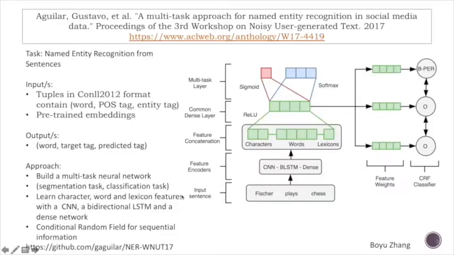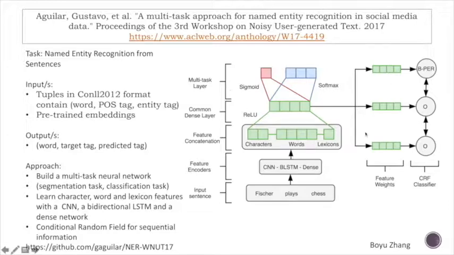Hello. The task of this project is to recognize named entities from sentences with a multitask neural network. The project is modified from a previous task. Here is the information about it. The inputs of this project should be in the format of CoNLL 2012. It only needs words from sentences, the words' part of speech tags, the words' entity tags, and pre-trained embeddings. And the output tuple is the word with its target entity tag and the predicted entity tag.